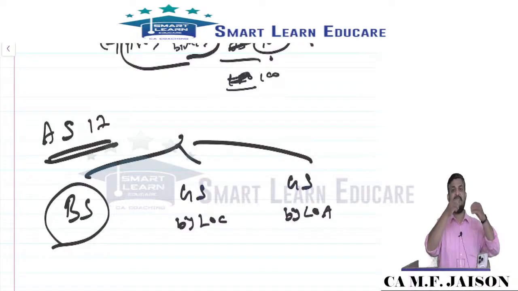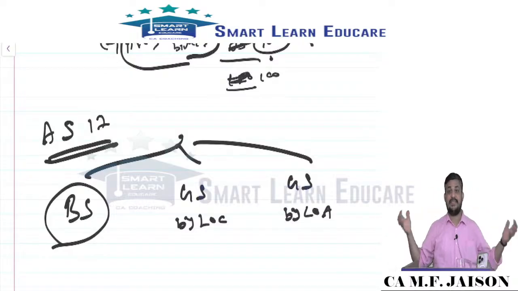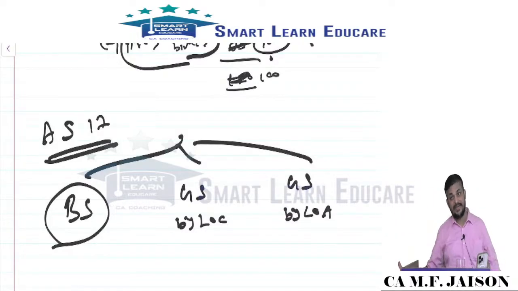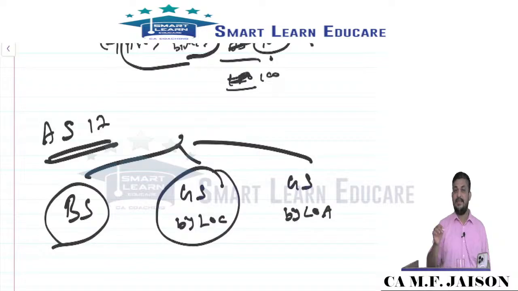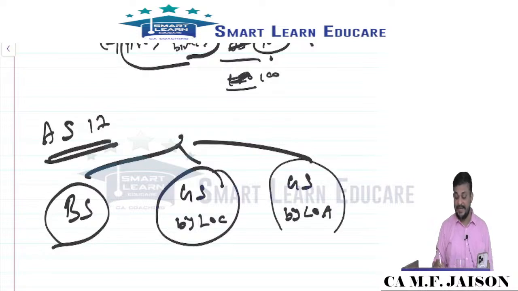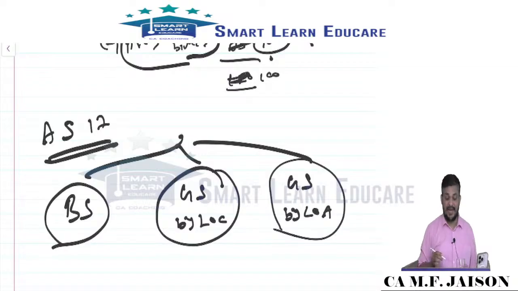A company making sales at different places of the state, the country or the globe, we call it a geographical segment by location of customers. A company having a lot of assets at various places, generally production plants, we consider a geographical segment by location of assets.